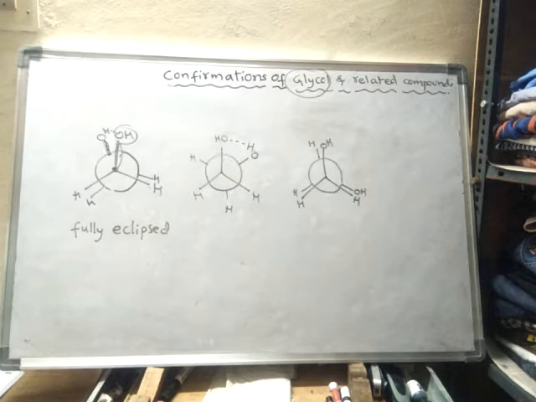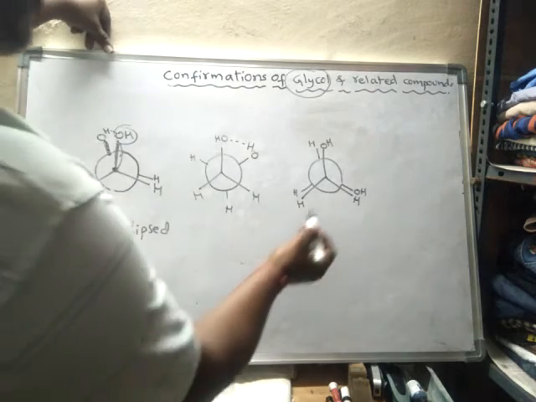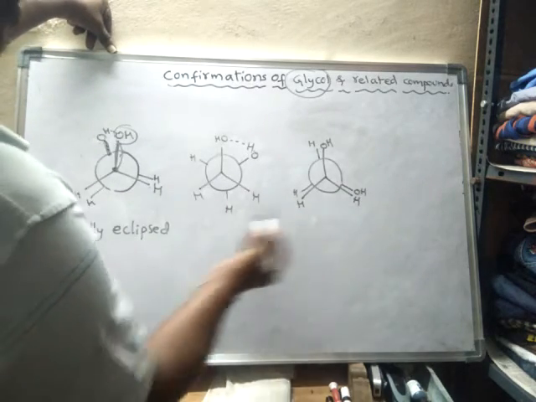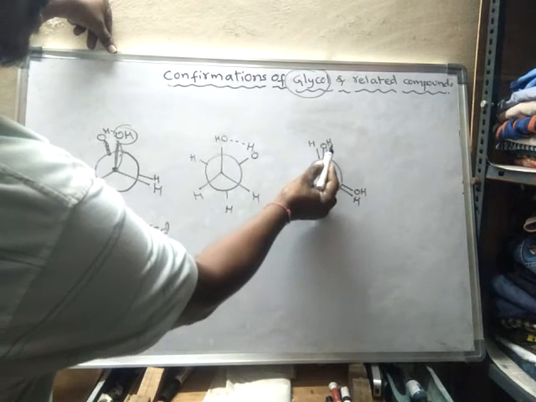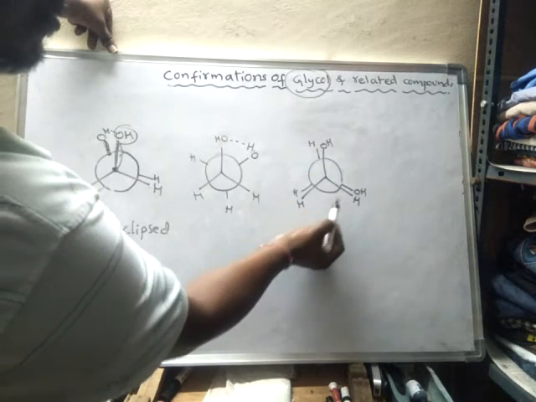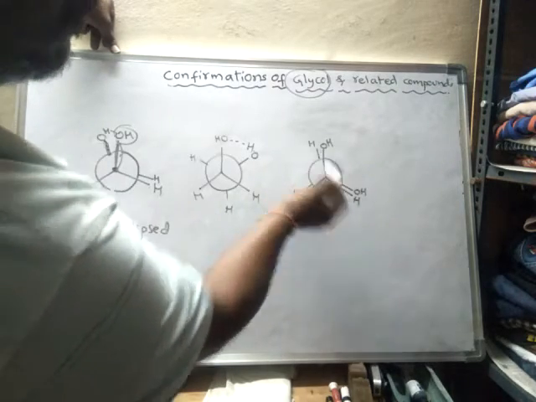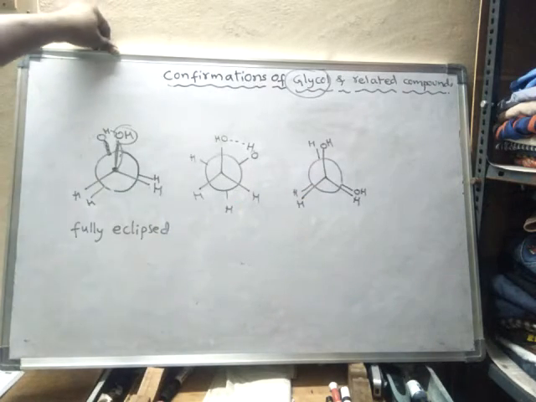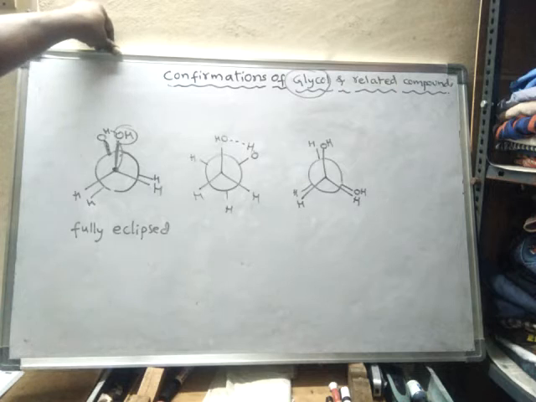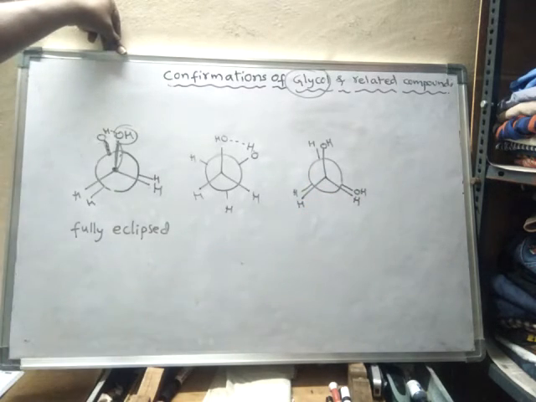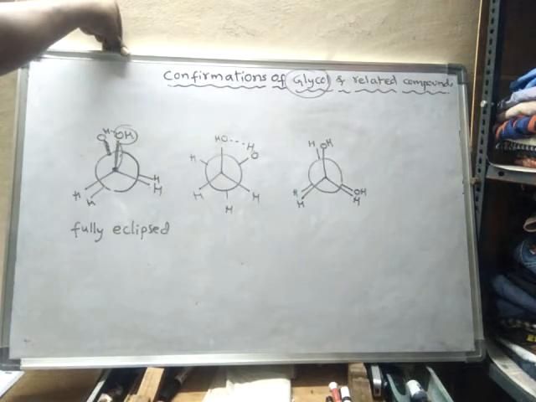Here there is no hydrogen bonding, because this hydrogen is not within reach of the oxygen. They are far away from each other, so they cannot form hydrogen bonding, and its stability decreases.